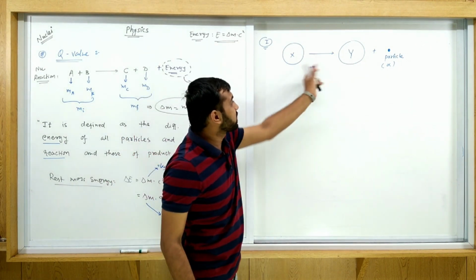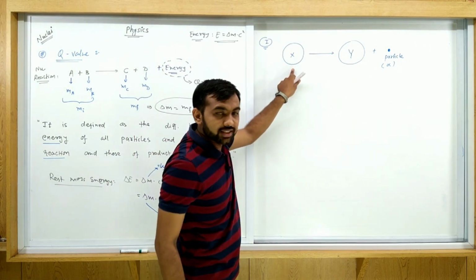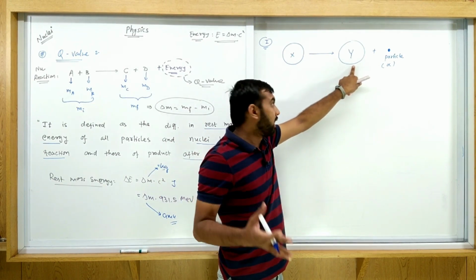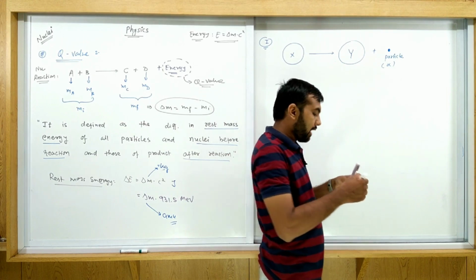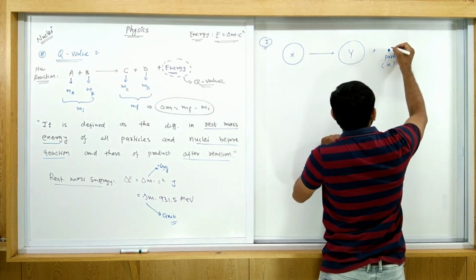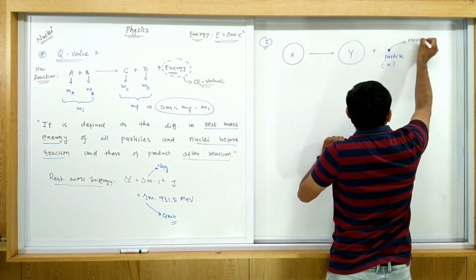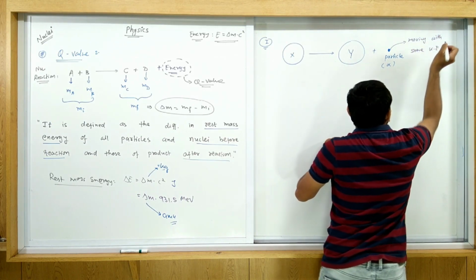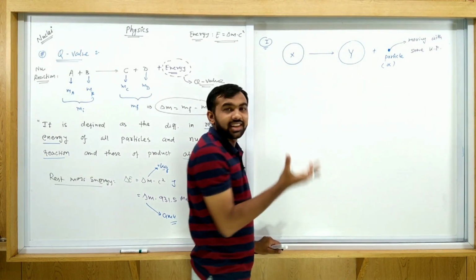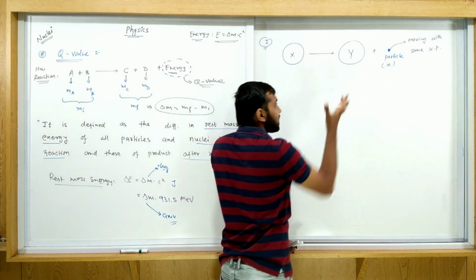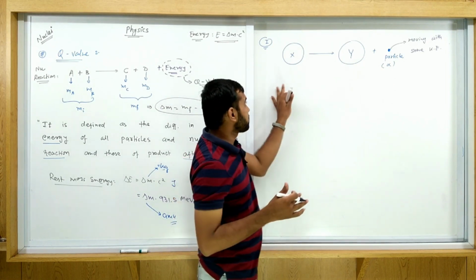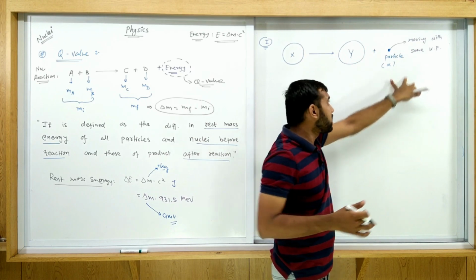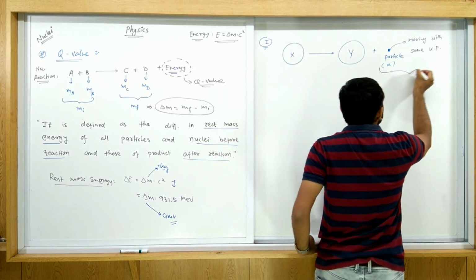When this nuclear reaction occurs, suppose you have nucleus X, the nuclear reaction occurs and Y is formed, and Y is at rest, but the alpha particle moves with some kinetic energy. Initially X may be at rest, and similarly Y is at rest. Then the alpha particle moves with some kinetic energy, and here this kinetic energy is called the Q value.